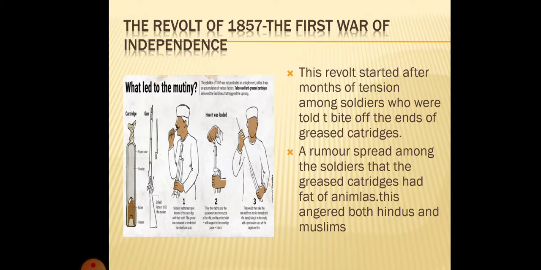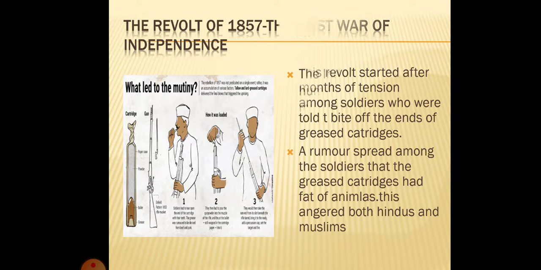Why did the soldiers become unhappy? Because the cartridges had animal fat and had to be bitten off before being loaded. This offended both the Hindus and Muslims, so they revolted.